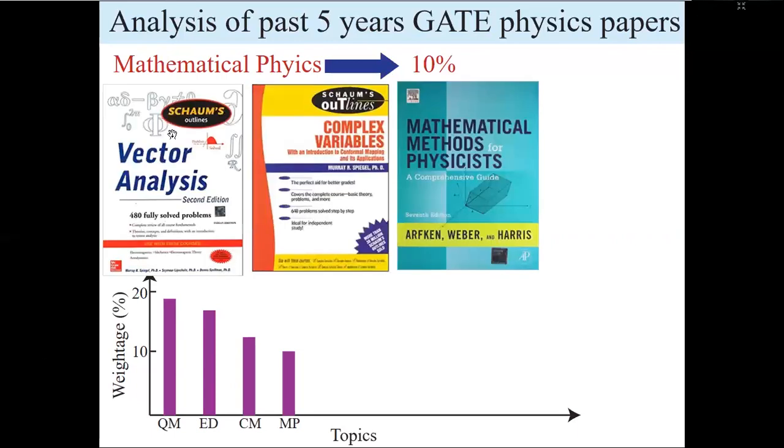They always ask questions from vector and vector. This book is best for vector. There are a few problems from complex variables, so this is the best book for complex. There are a few problems from differential equations. I'm not recommending any separate book for differential equations. This is a more complete book, Arfken Weber, so you can go through this one.